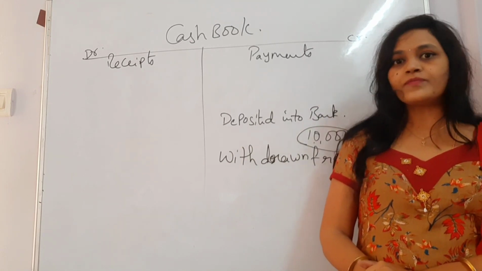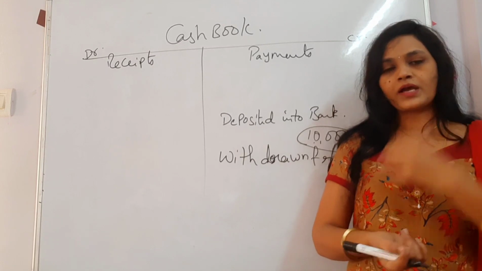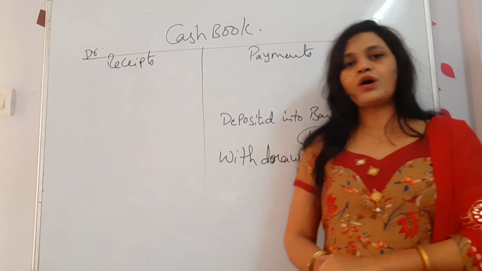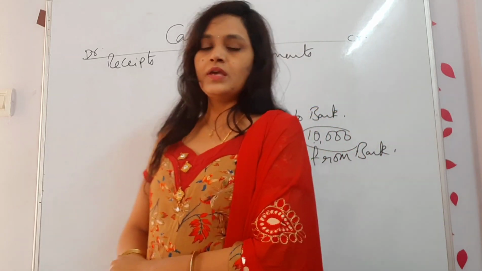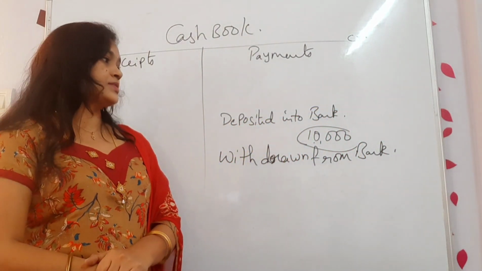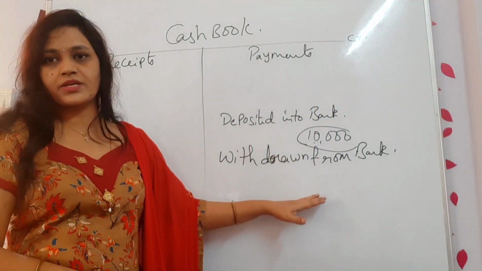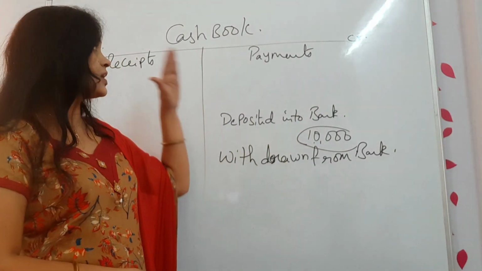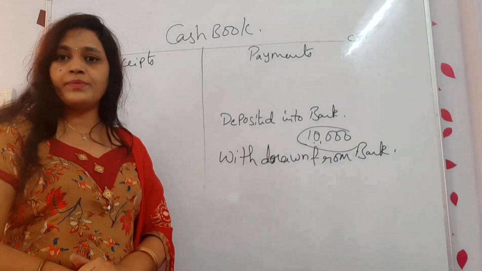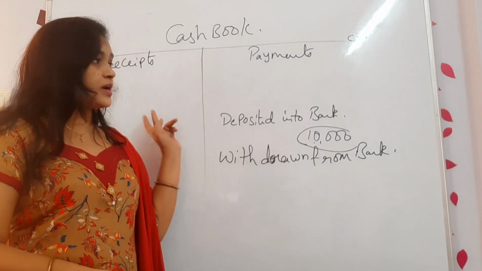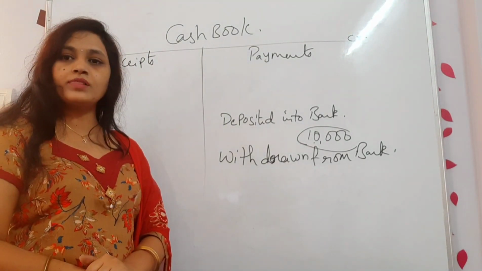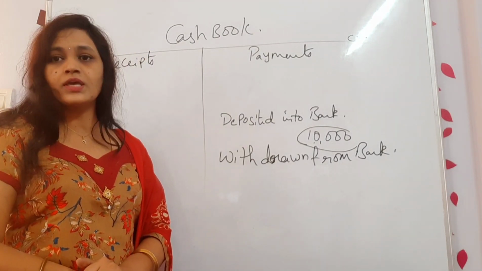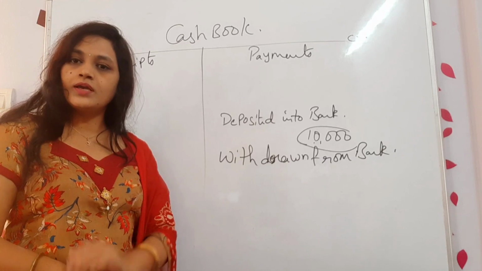Okay, fine, very good. But where is it coming? From the bank I have withdrawn, but it is coming to my business only, right? So is it a payment or receipt? These kinds of transactions, you can't treat as either receipt or payment. So it will come on both sides. So I call them contra entries. Got it? They are called contra entries.